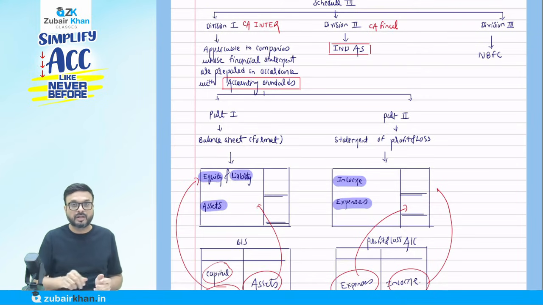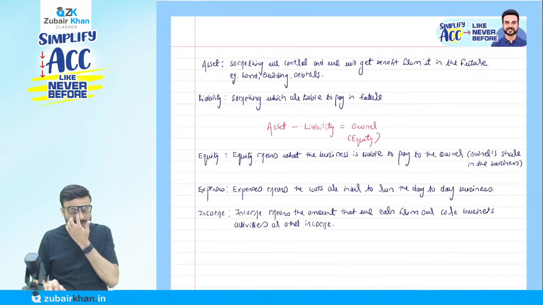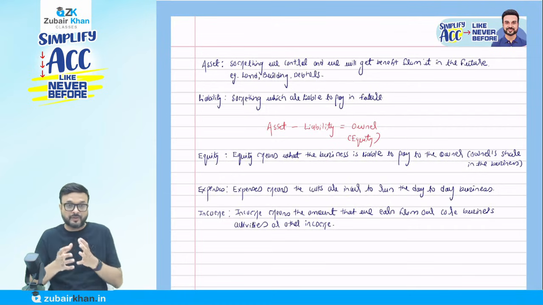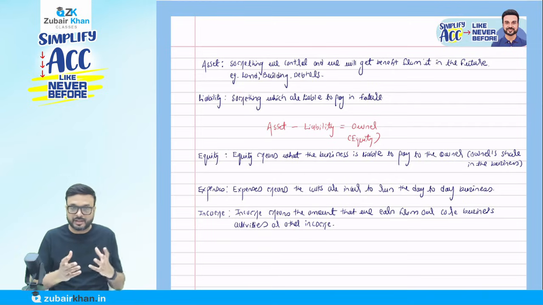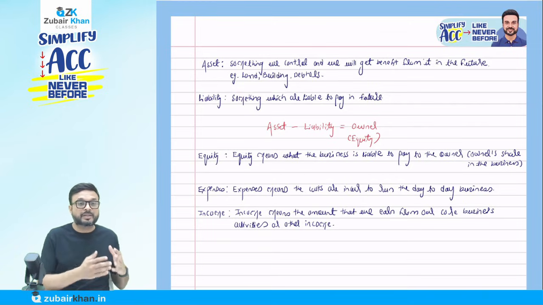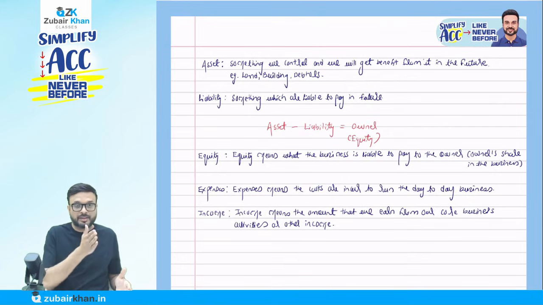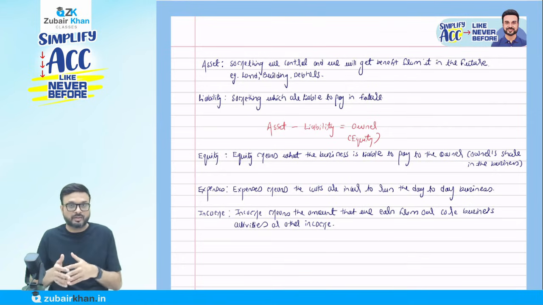We'll discuss it tomorrow. But the 5 terms that we discussed with you, what do we mean by asset? Something on which we have control and from which we are going to get a benefit in future, like land and building, plant and machinery, data, stock and all. What is liability? Something which I am liable to pay. Some assets belong to the owner; the liability is what is liable to be paid, and the remaining belongs to the owner. That we call equity.